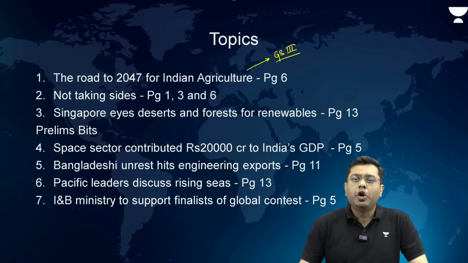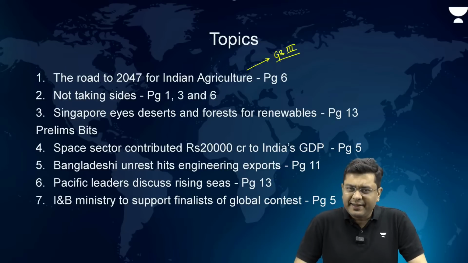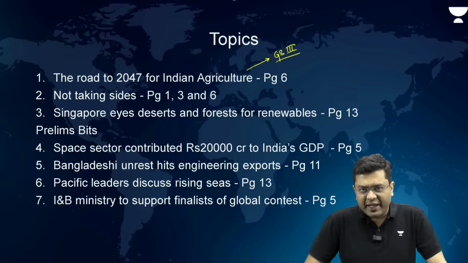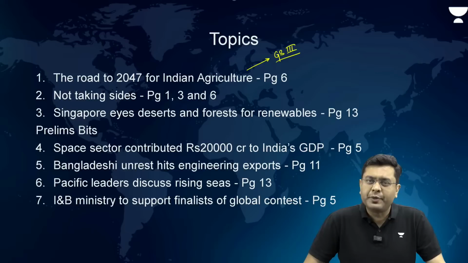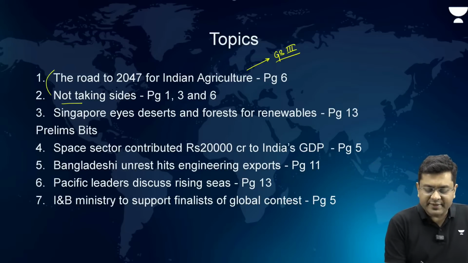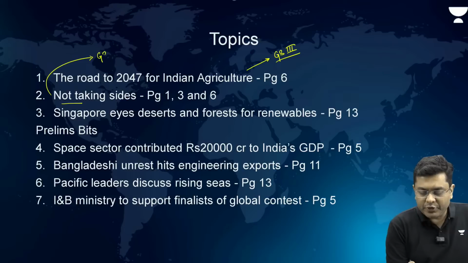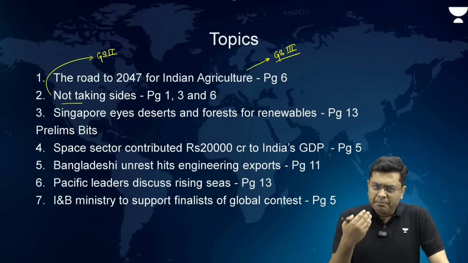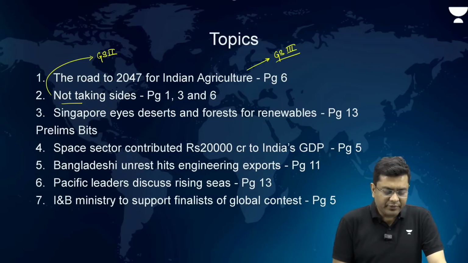Then, not taking sides. This is a series of various different articles which capture the Indian Prime Minister's visit to Ukraine and talk about the developments thereby. So, this is an article which has appeared in page 1 of the newspaper as well, page 3 of the newspaper as well as the editorial section. So, that is what we are going to analyze, not taking sides. This is GS paper 2, but it is more of a developing story. You will come across much more of the details in the coming days.